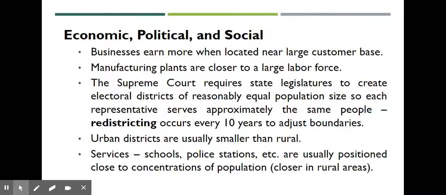Redistricting occurs every 10 years. We'll actually redistrict next year because we just did the census. If you have not done it, you should ask your families if they've done the census. And if they have not, you should do the census. It really helps the area that you live in. Urban districts are usually smaller than rural because there's more people. And services such as schools and police stations are usually positioned close to concentrations of population.